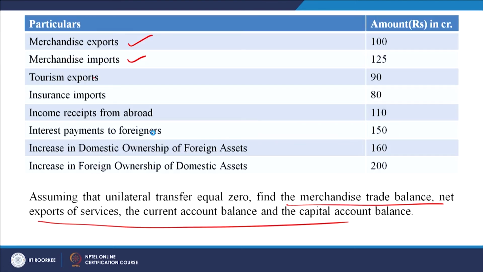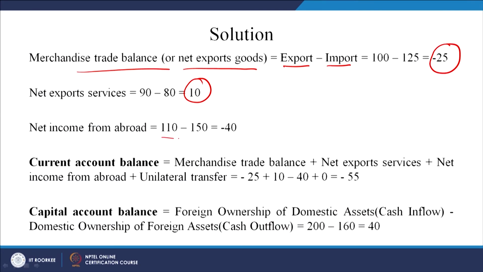Net income from abroad. So, income receipts 110, payments 150, right. So, this is minus 40. So, the current account balance is equal to merchandise trade balance plus net export of services plus net income from abroad, plus unilateral transfers. We said that is 0, right. So, that means it is minus 55. So, the current account balance at this moment is minus 55 crores.